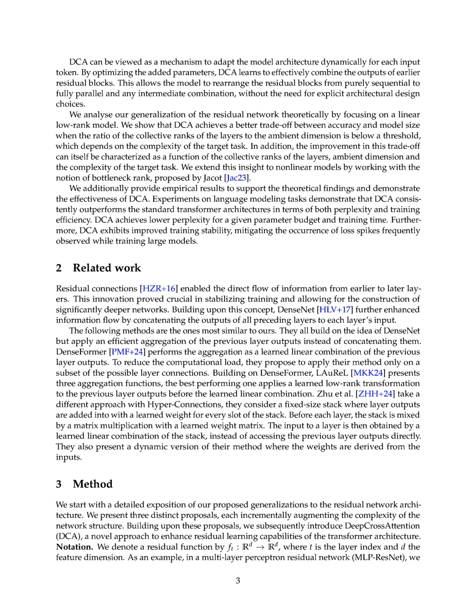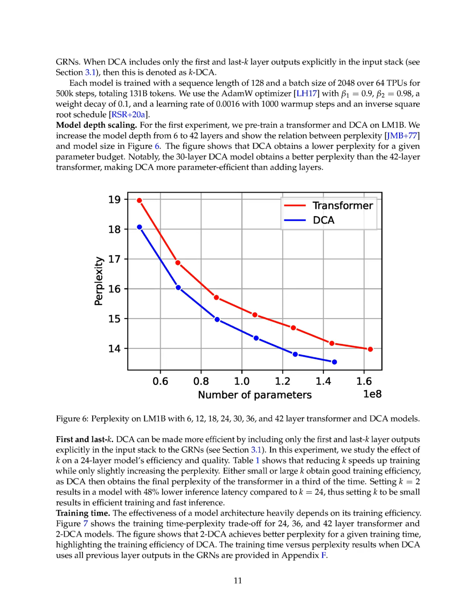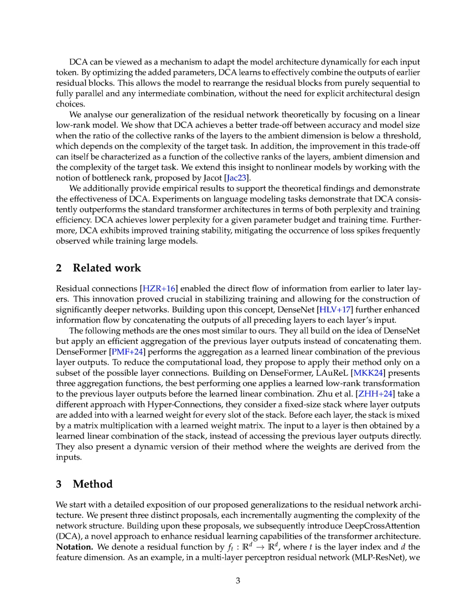The effectiveness of deep cross-attention, DCA, was validated through experiments on language modeling tasks using the LM1B and C4 datasets. In the experimental design, models were pre-trained with an embedding dimension of 512 and an MLP dimension 4 times larger, trained over 500K steps totaling 131 billion tokens. The performance evaluation metrics focused on perplexity, where DCA consistently achieved lower perplexity for a given parameter budget compared to standard transformer architectures, demonstrating improved training efficiency.